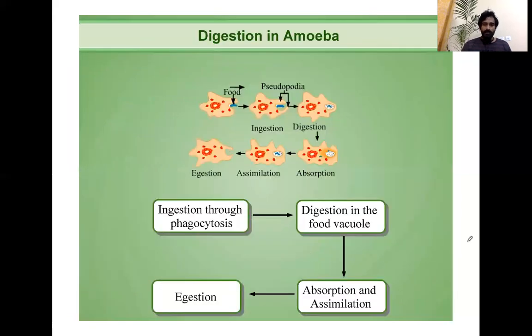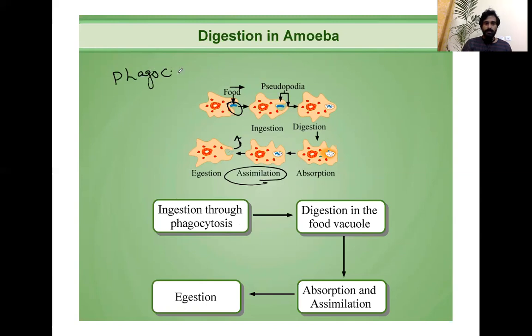So I'll tell you the process. When food reaches this place, the pseudopodia encircle the food, look, and the food enters inside the amoeba itself. And now this food vacuole, which has digestive enzymes, reaches there, and it helps in digestion of the food, right? And then assimilation takes place. Assimilation means extraction of all the nutrients from the food, and then the waste material the amoeba just leaves out. This process is actually phagocytosis.